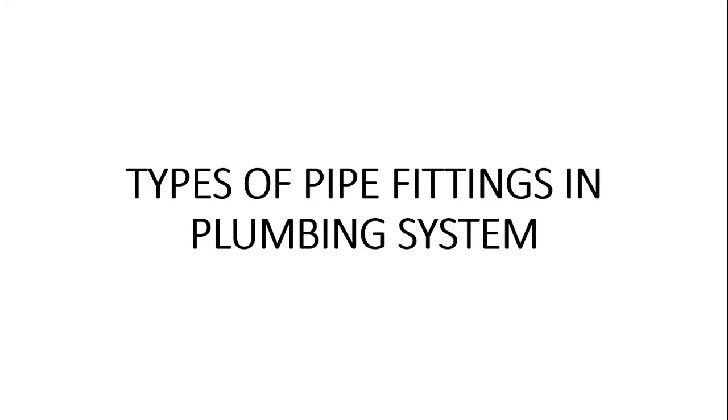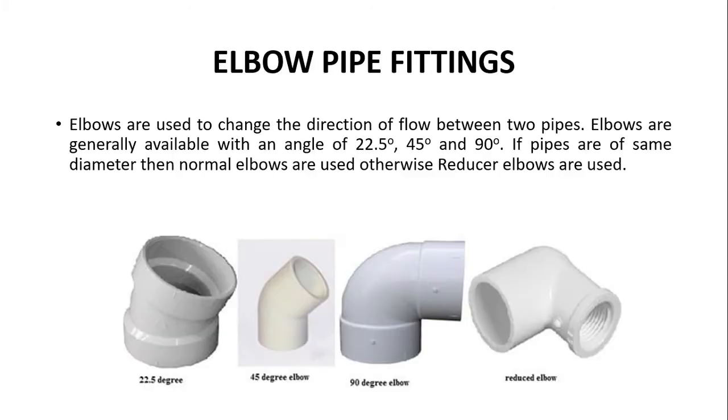Next we have the types of pipe fittings. These are the type of fittings that we use to join most of the pipes that we have studied earlier. How do they look? So the first one is the elbow pipe fitting. Elbow pipe fitting, as the shape suggests, the name of the pipe. They are used to change the direction of flow between two pipes. These are available in different kinds of angles, like 22.5 degrees. This is the 45-degree elbow fitting. This is the 90-degree elbow fitting, and this is the reduced elbow.